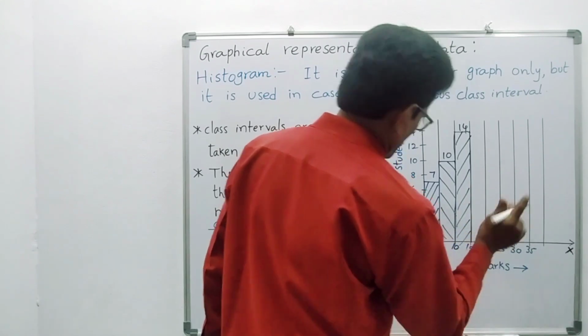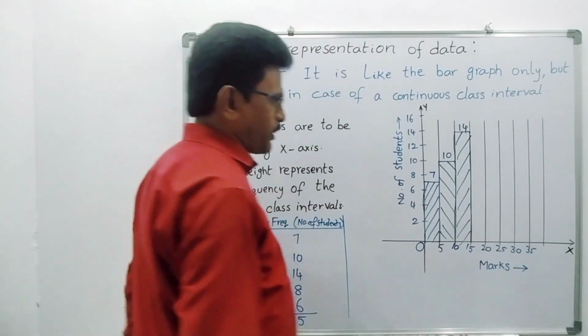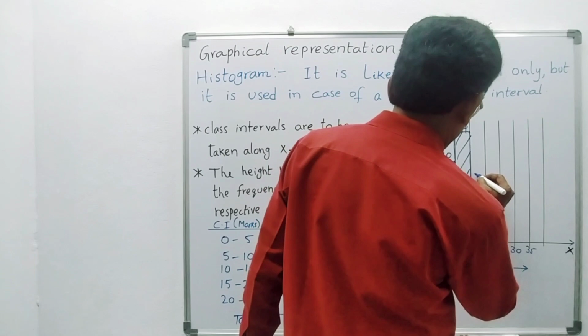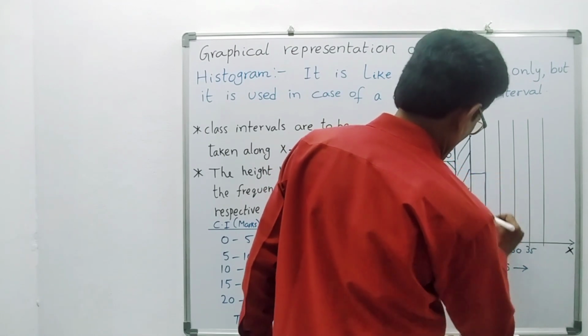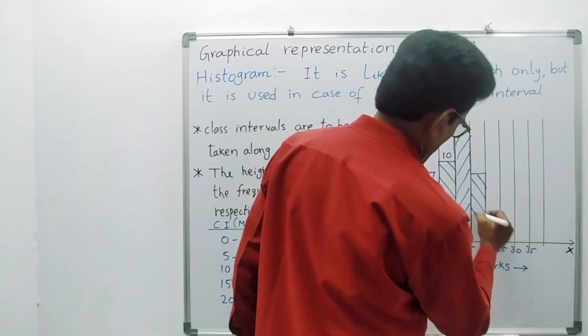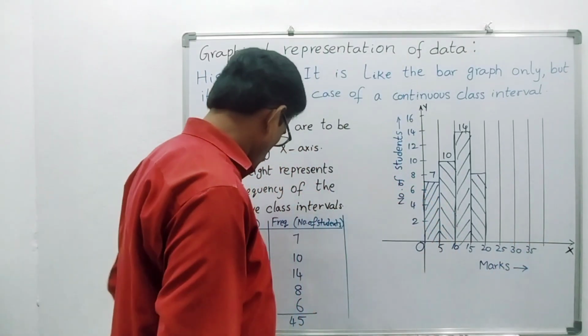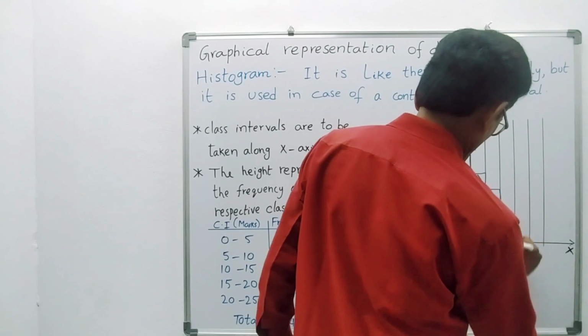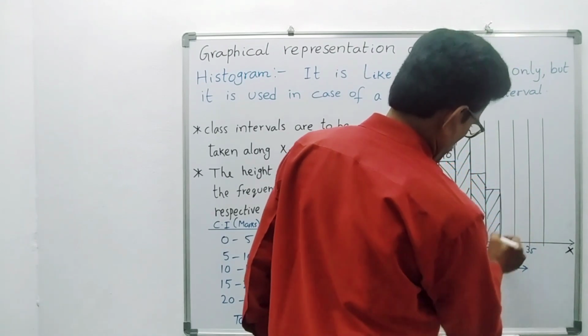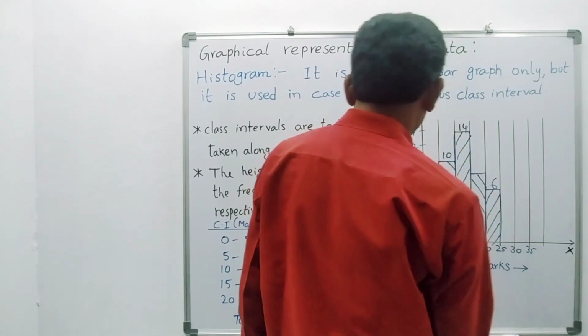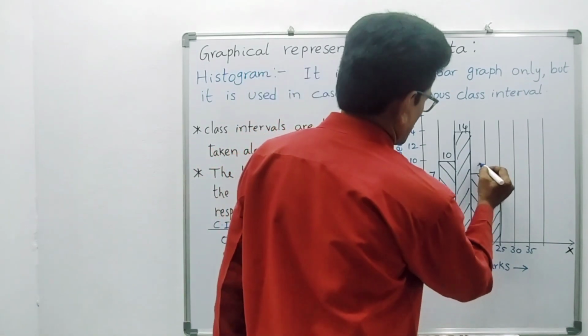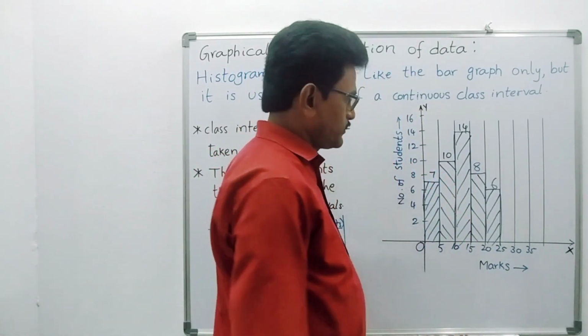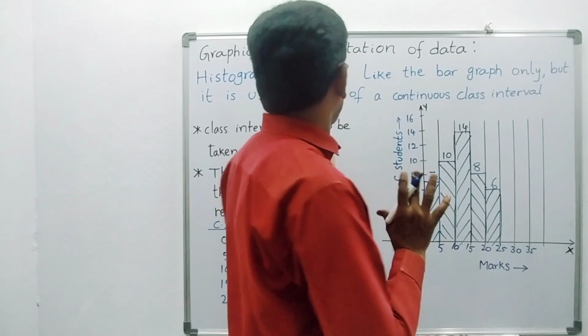14 members, 10 to 15. Now 15 to 20, 28 members. Like that. Now 20 to 25, 6 members only. So 6 members. And here 8 members. Finished. Right? This is said to be a histogram.